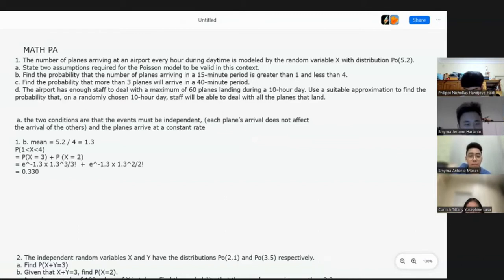So then we put e to the power of negative 1.3 times 1.3 to the power of 3 divided by 3 factorial, plus e to the power of negative 1.3 times 1.3 to the power of 2 over 2 factorial. So after we calculate, we get the answer 0.330.